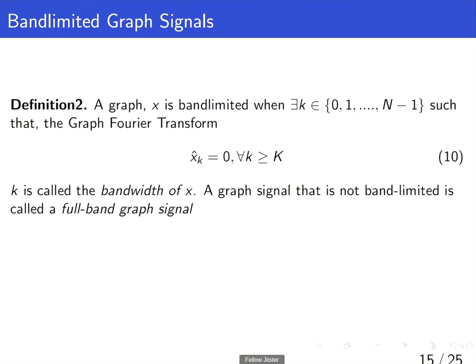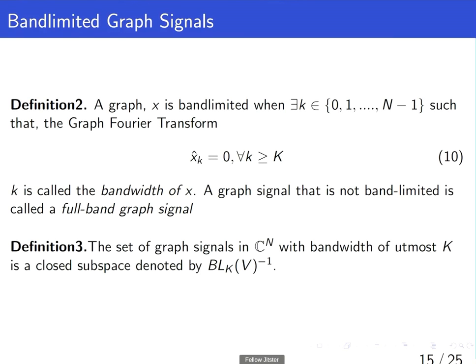Band limited graph signals. Definition 2. A graph signal x is band limited when there exists a K belonging to 0 to N minus 1 such that the graph Fourier transform x hat of k is equal to 0 for every k greater than or equal to K. K is called the bandwidth of x. A graph signal that is not band limited is called a full band graph signal.